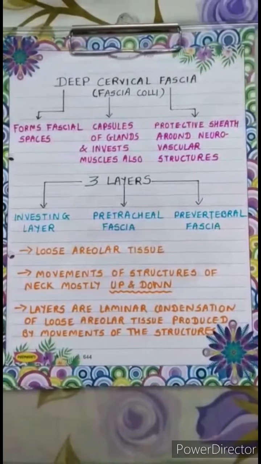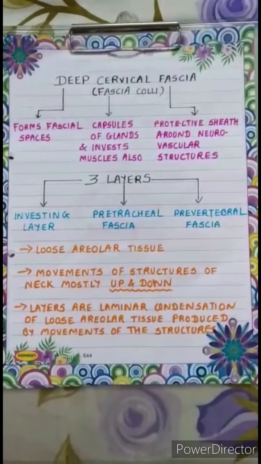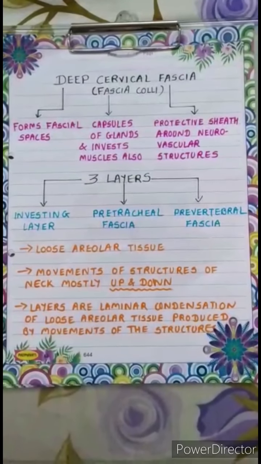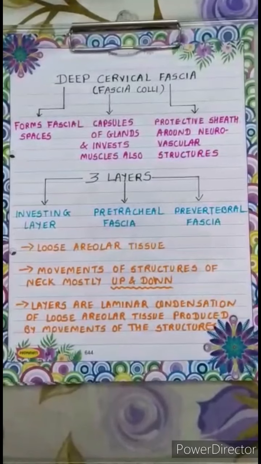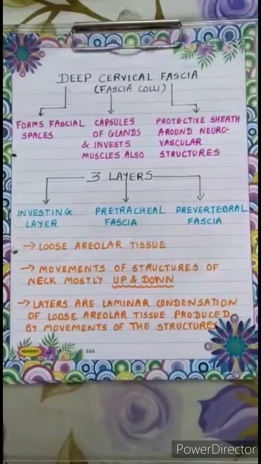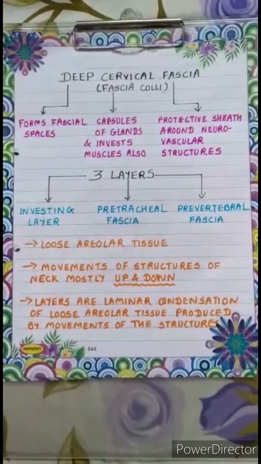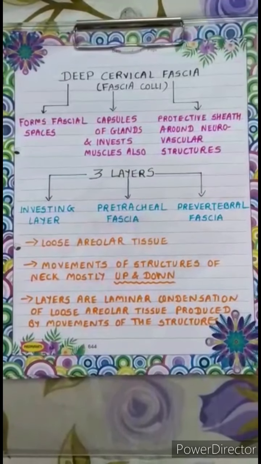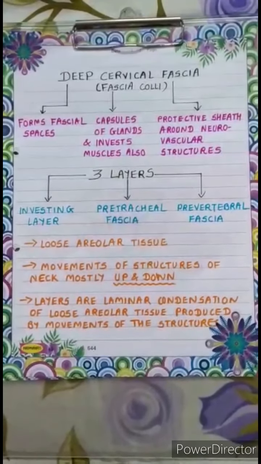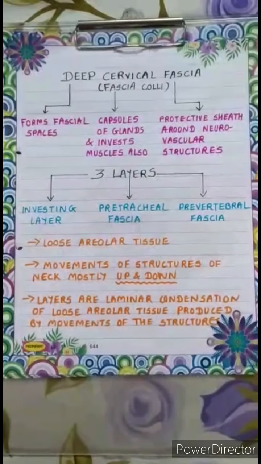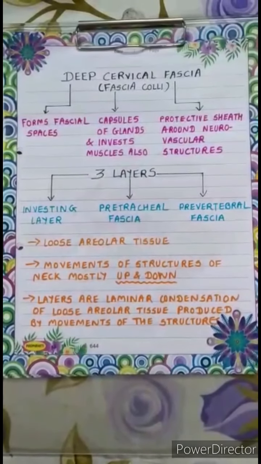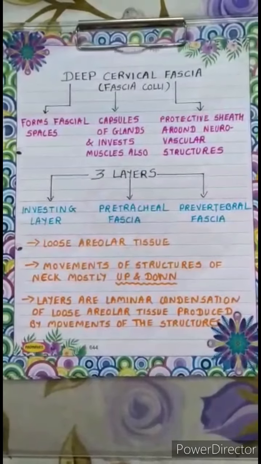The spaces between the structures of the neck are filled up with loose areolar tissue, and the structures of the neck mostly move up and down. The layers of the deep cervical fascia, which are produced due to these movements of the structures, are nothing but the laminar condensation of this loose areolar tissue.